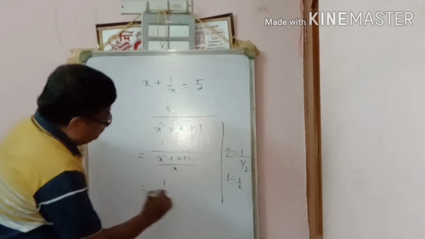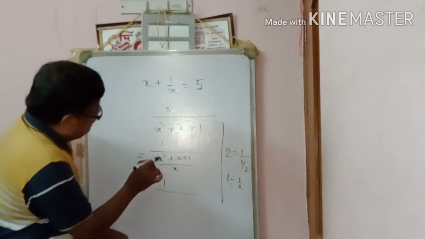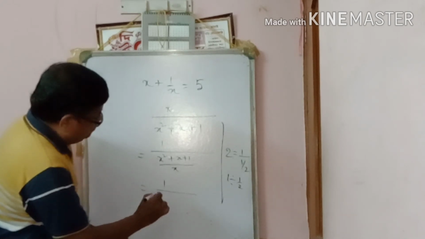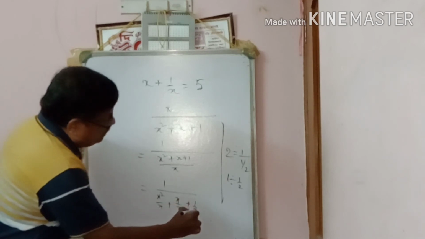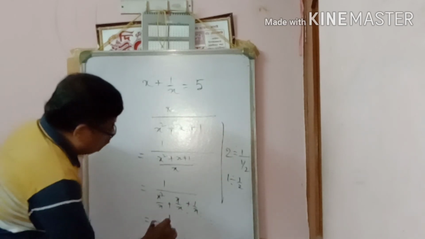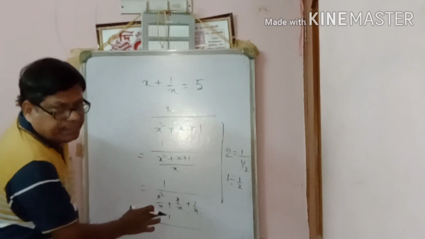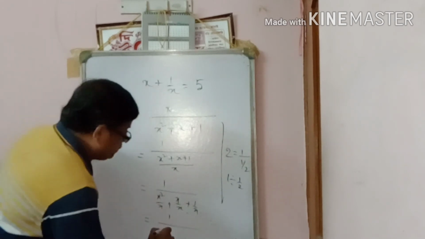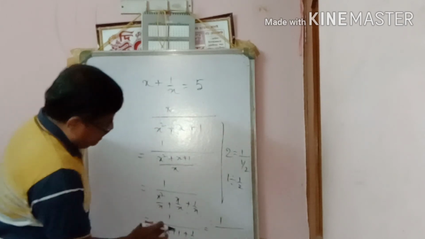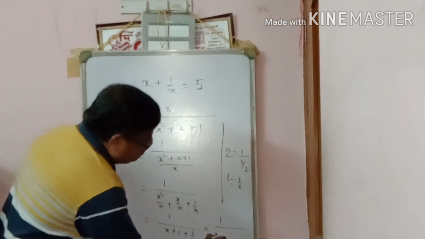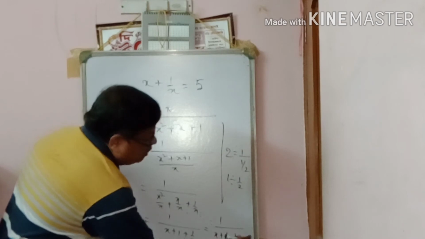So 1 upon x square by x plus x by x plus 1 by x, that is 1 upon x plus 1 by x plus 1.